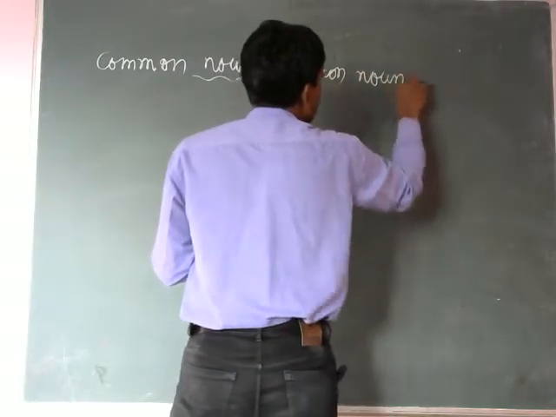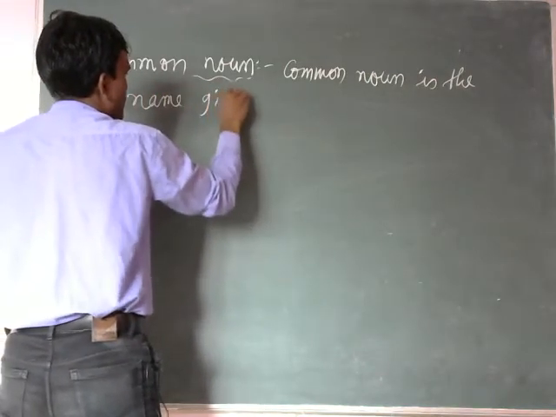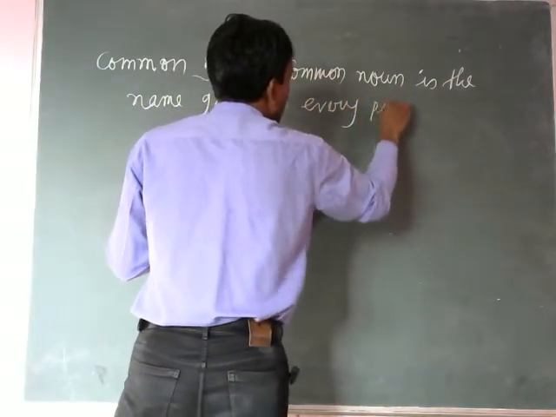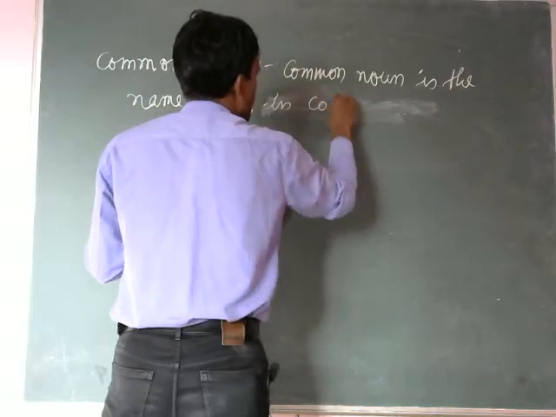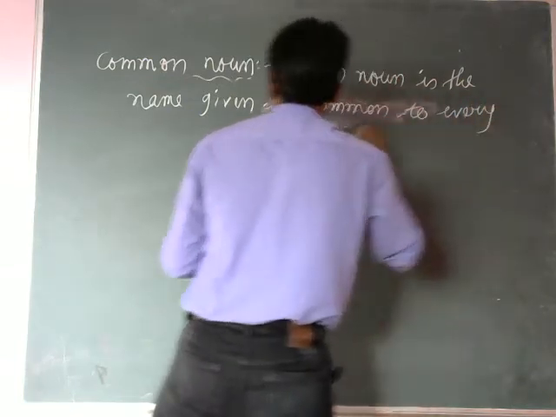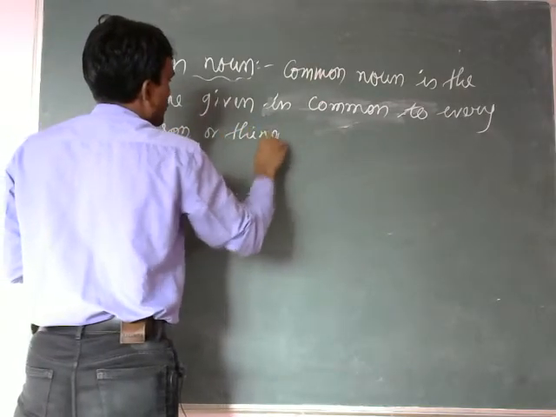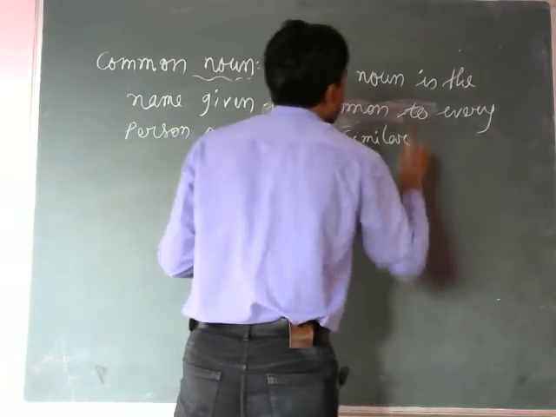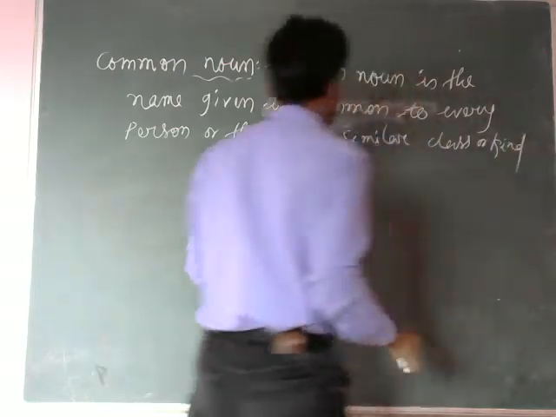Common noun is the name given in common to every person or thing of similar class or kind.